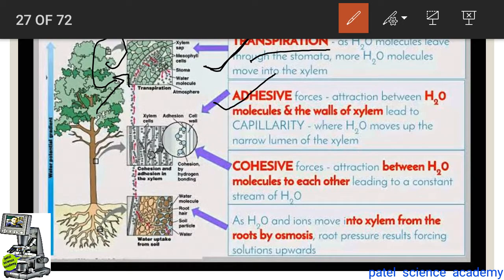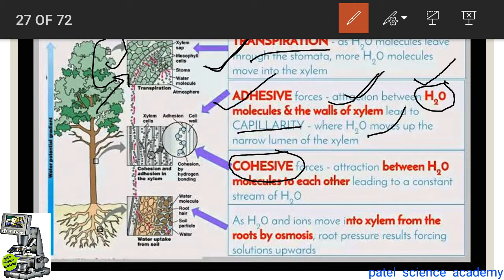Then the adhesive force, the attraction between the water molecules and the walls of the xylem, leads to capillarity, where water molecules move up the narrow lumen of the xylem. So adhesive force is the force between the water molecule and the cell wall of the xylem, while the cohesion force is the attraction between two water molecules with each other by hydrogen bonding. So cohesion force is the force between two water molecules, and adhesion force is the force between the water molecule and the cell wall.